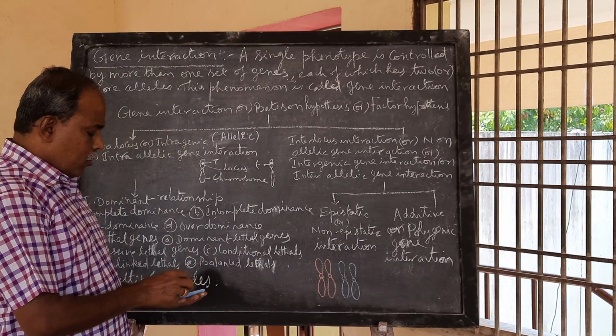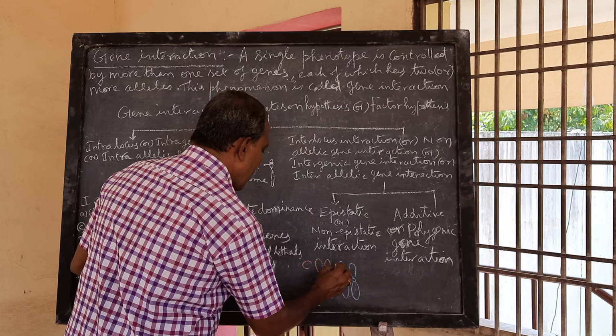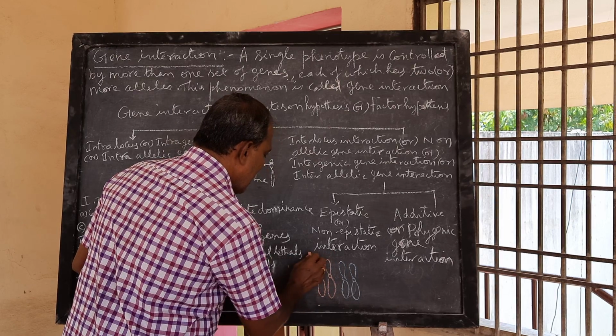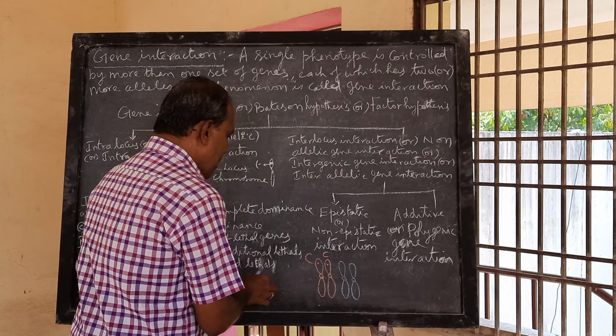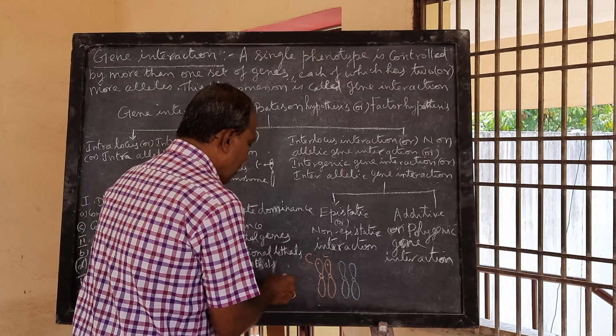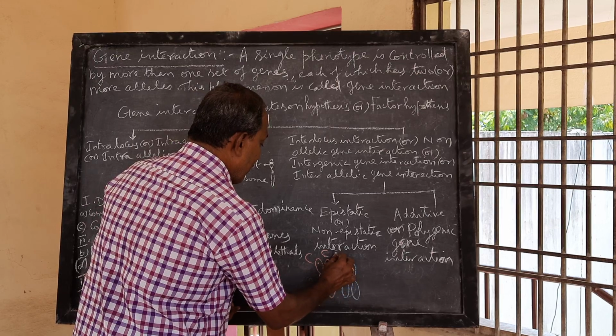Now you see capital C here, and capital C located here too. Then capital C or small c like that. Here P.